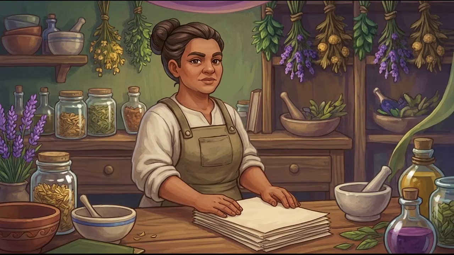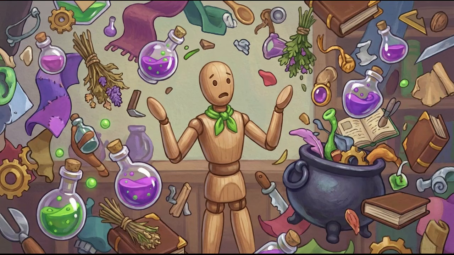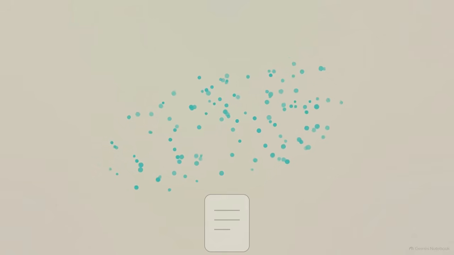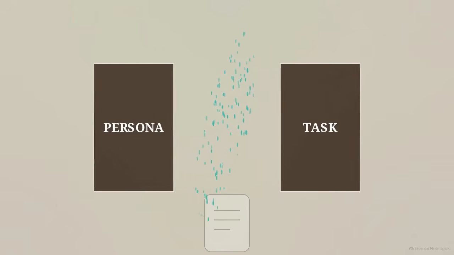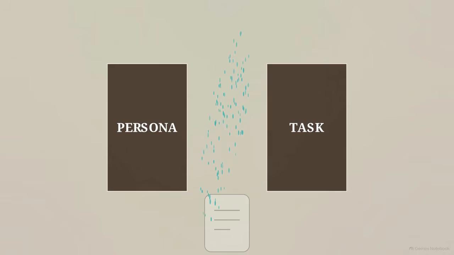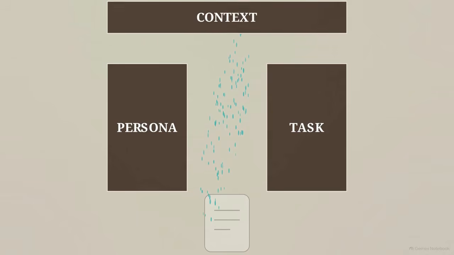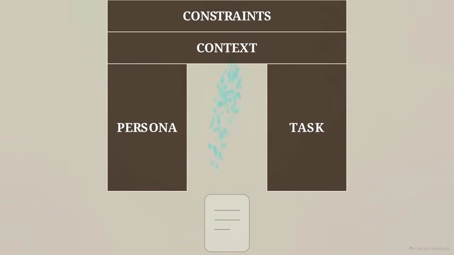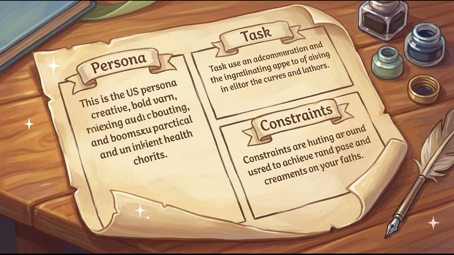Once safety is assured, communication becomes the priority. Without structure, the AI's probability engine can drift into irrelevant or generic territory. We focus the output by defining a persona and task, telling it to act as a senior botanist drafting a report. Adding context and constraints, like audience details and word limits, refines this further into a professional, concise result. A structured prompt functions as a boundary that keeps the AI focused on the specific goals of the project.